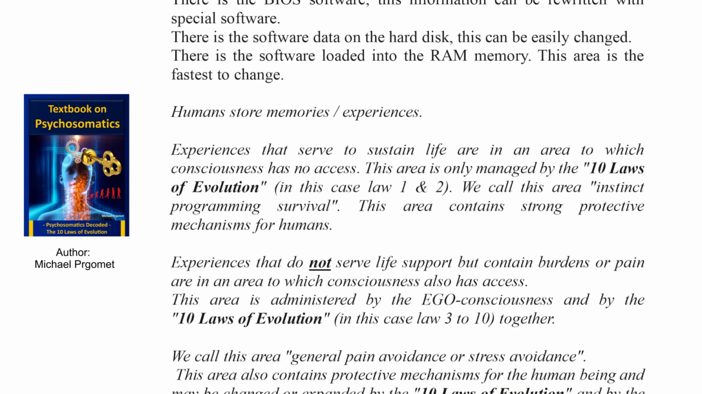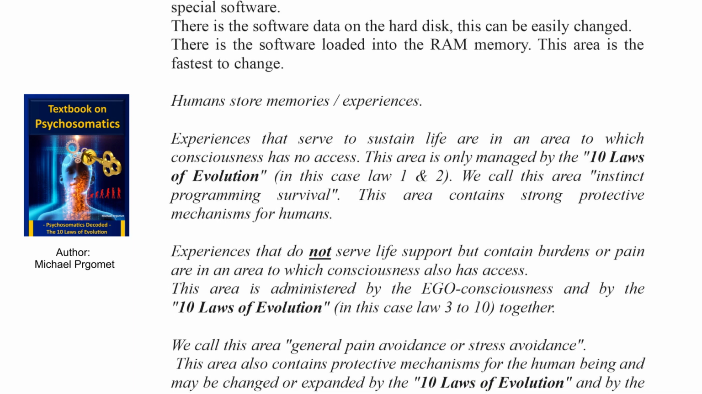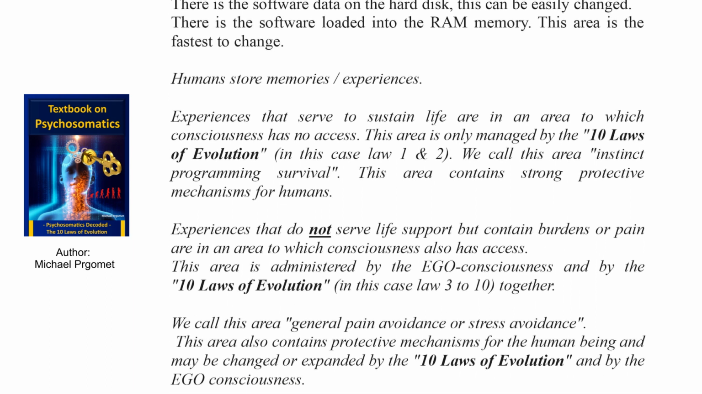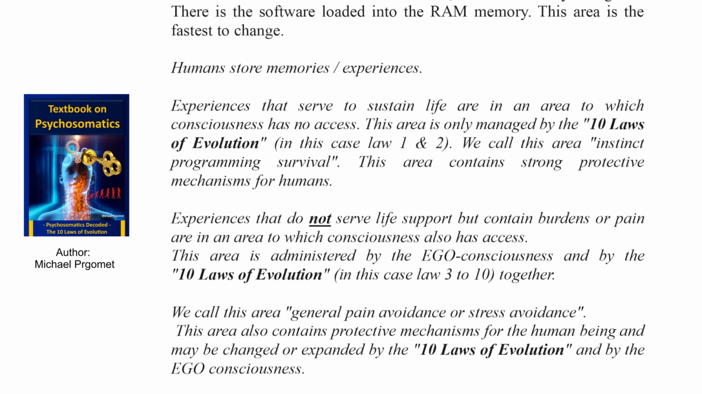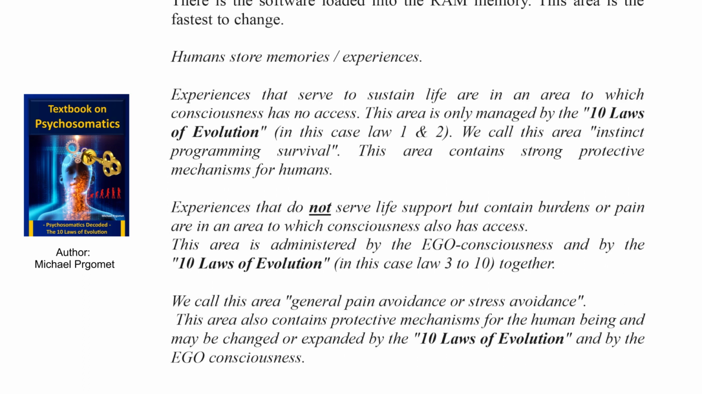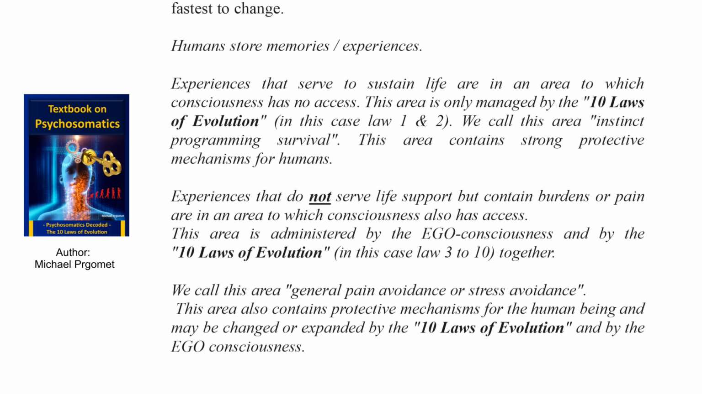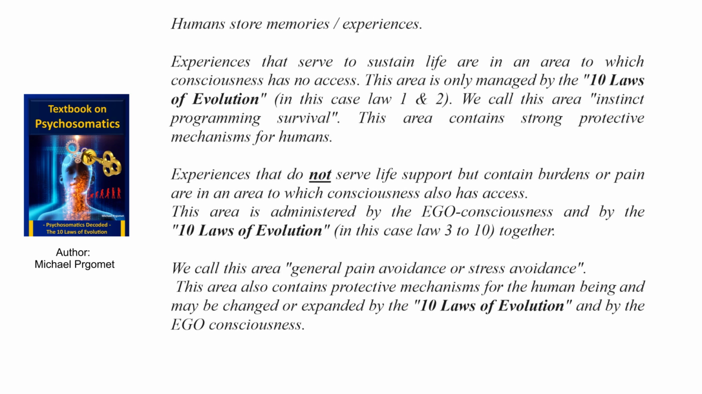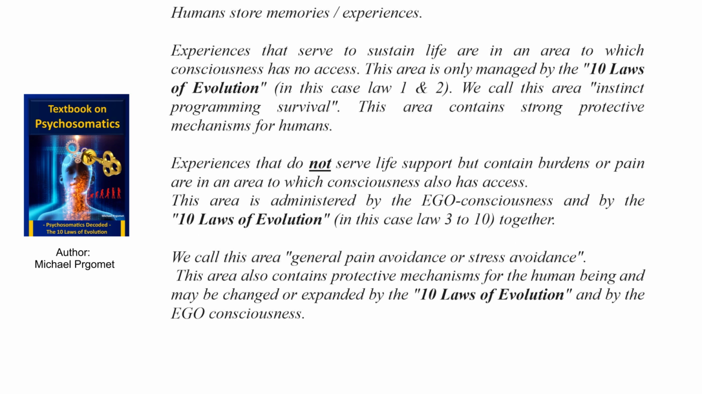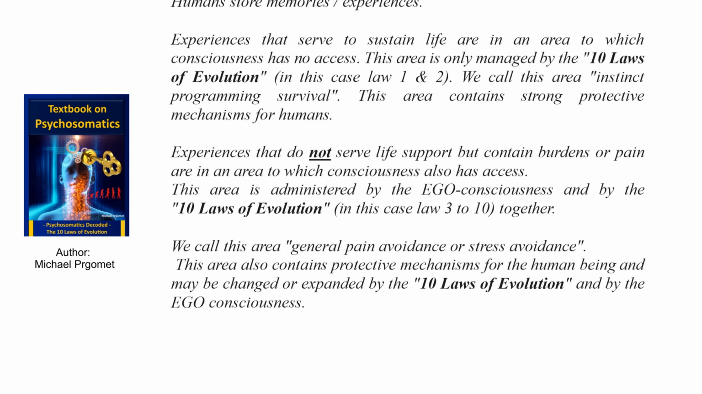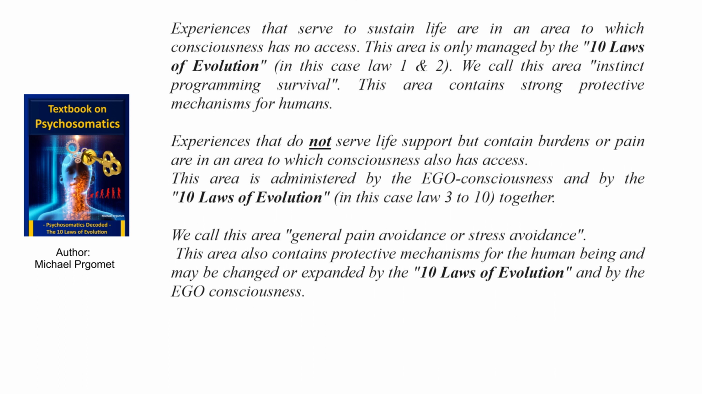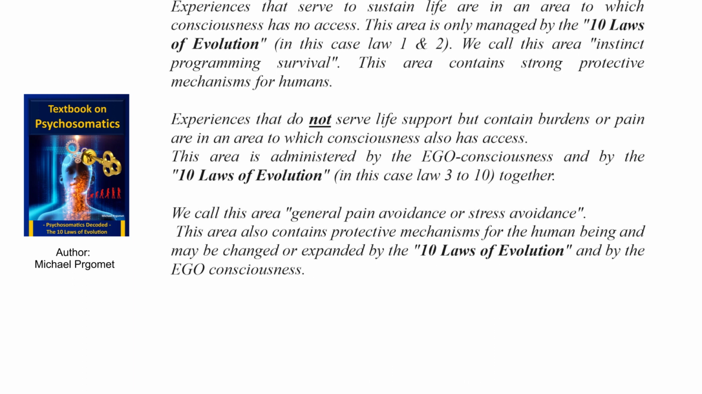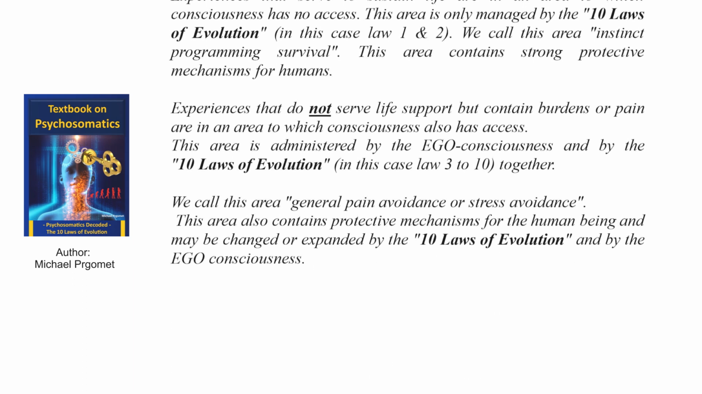Experiences that do not serve life support but contain burdens or pain are in an area to which consciousness also has access. This area is administered by the ego consciousness and by the 10 laws of evolution, in this case, Law 3 to 10, together. We call this area general pain avoidance or stress avoidance. This area also contains protective mechanisms for the human being and may be changed or expanded by the 10 laws of evolution and by the ego consciousness.